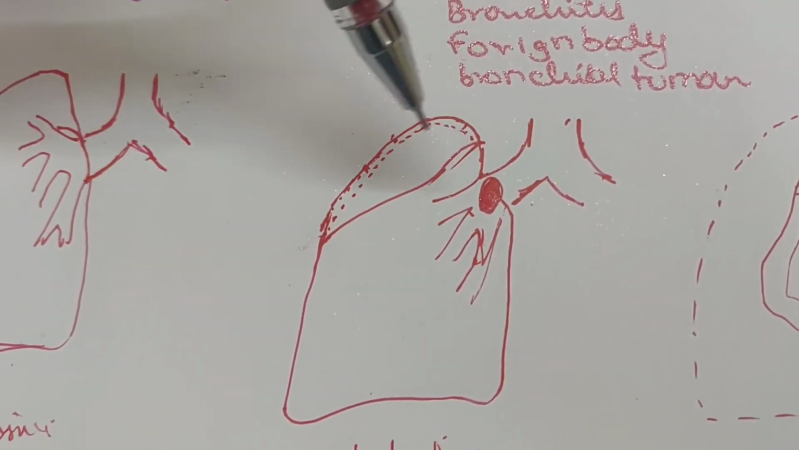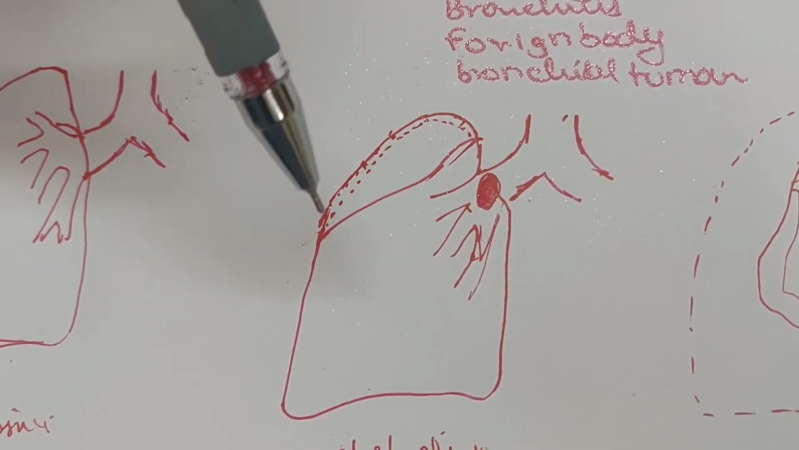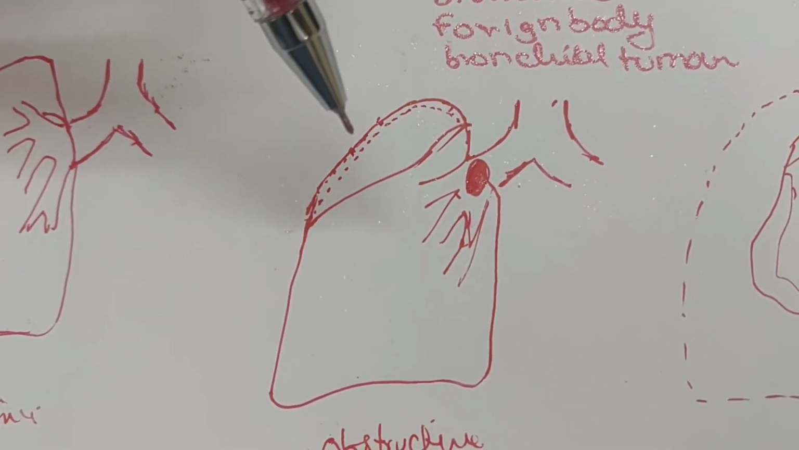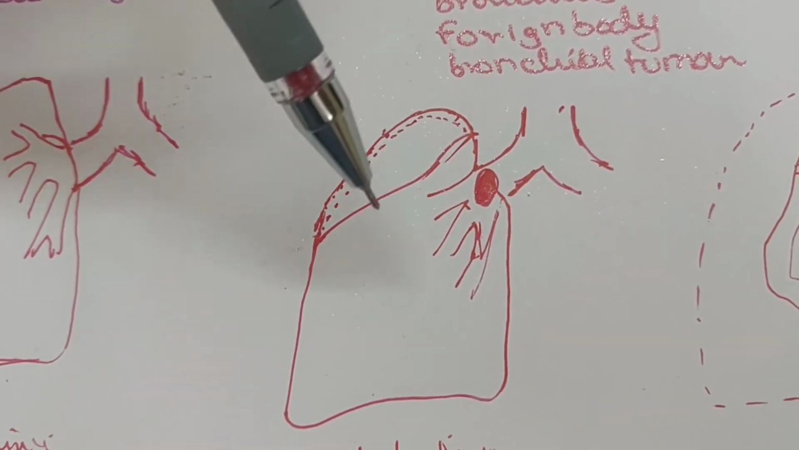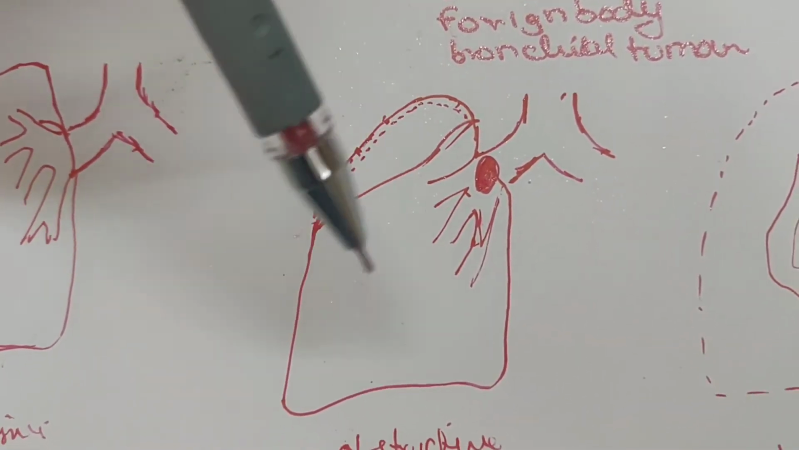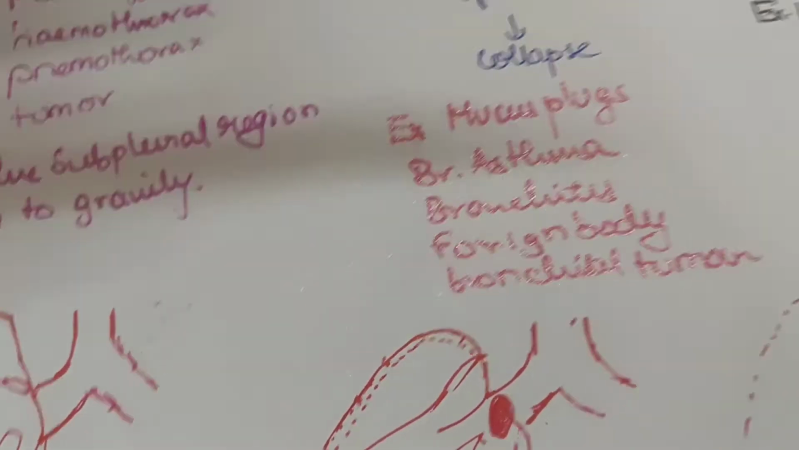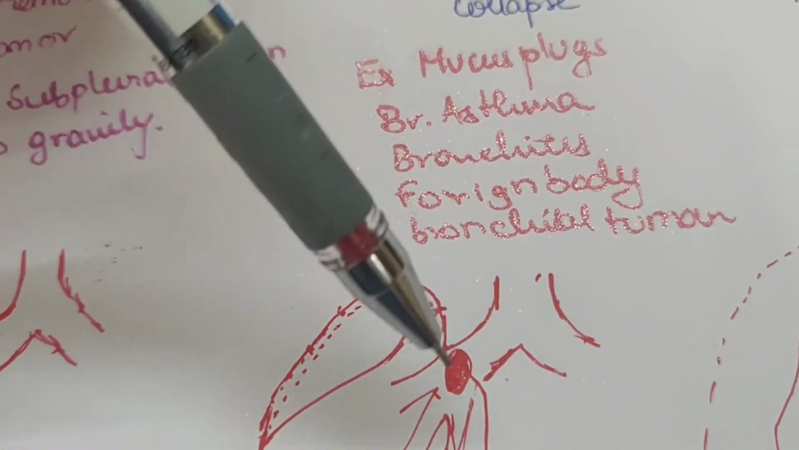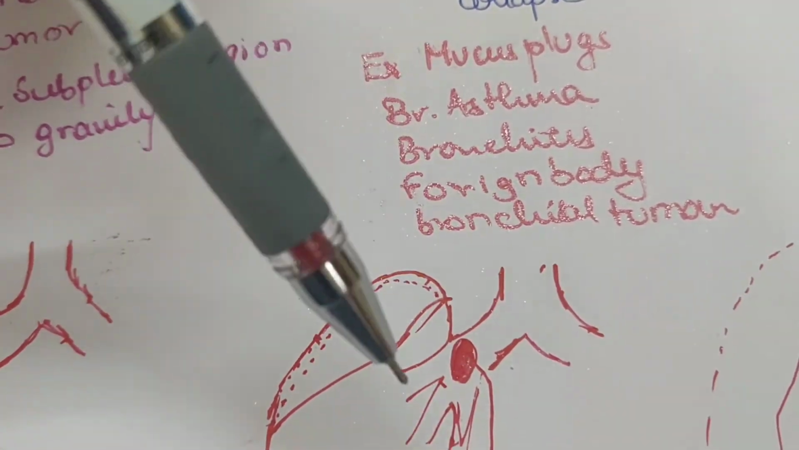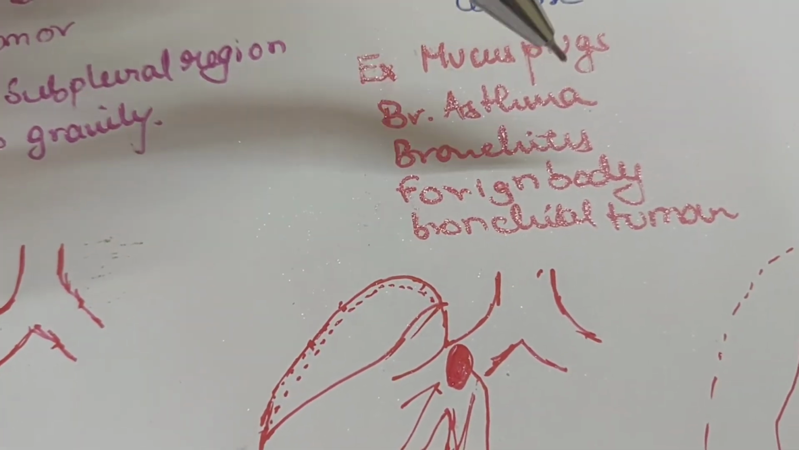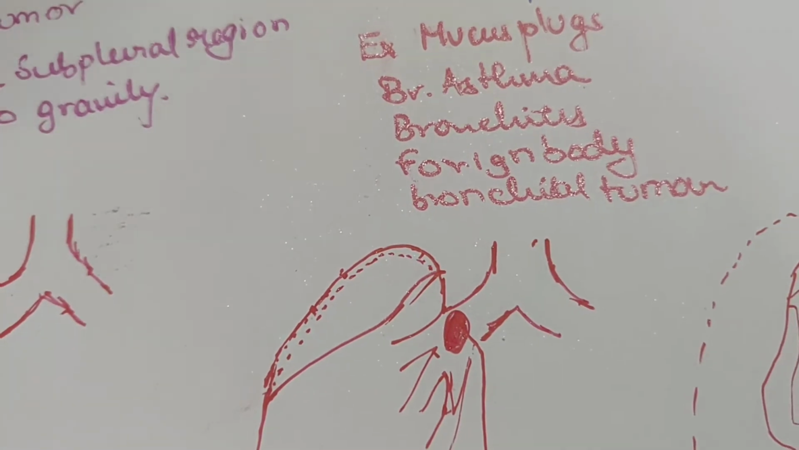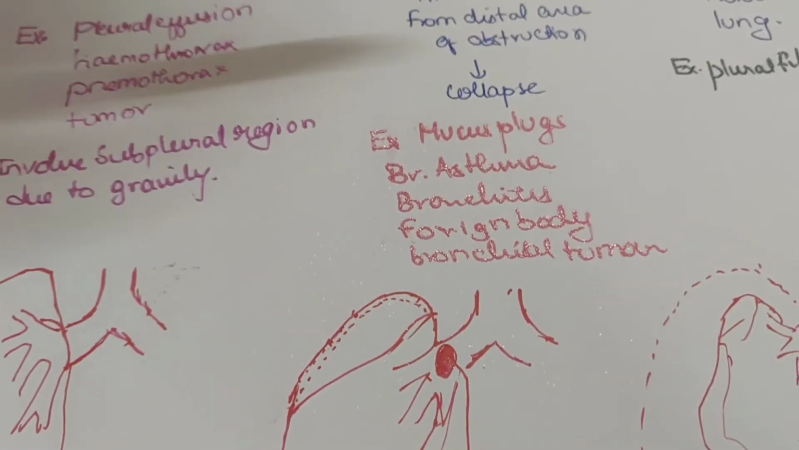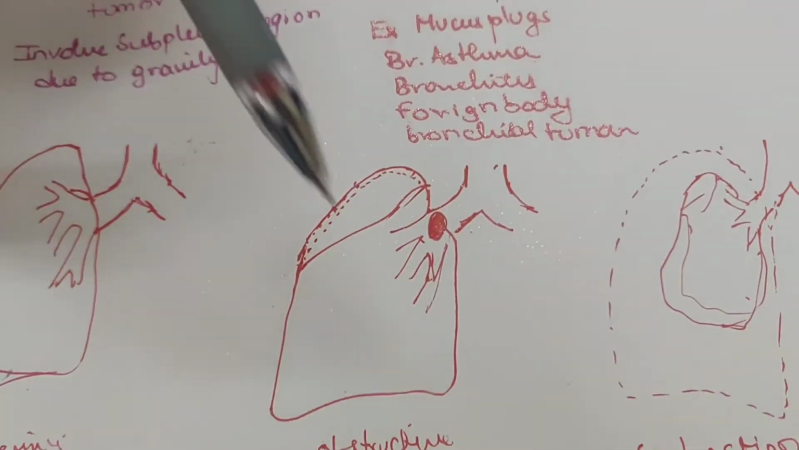So here there is nothing, it is empty space present. So what happens is, due to obstruction there is collapse of the lung. Examples are mucus plugs that are formed in the pulmonary tree, like in bronchial asthma, bronchitis, foreign body or bronchial tumor. We can see obstructive collapse.